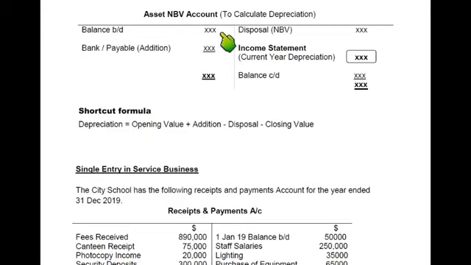You can also do this if the examiner specifically asks for it. Starting with balance b/d, that is the opening balance, we will be adding up all the assets. Again, this is bank or payable addition. If you have sold the asset, we'll be transferring it to disposal. Again, we will be using the value and not the amount actually received. Then the closing value, balance c/d, comes on the credit side, while balance b/d is on the debit side. Then the difference is the income statement, this is the current year depreciation.